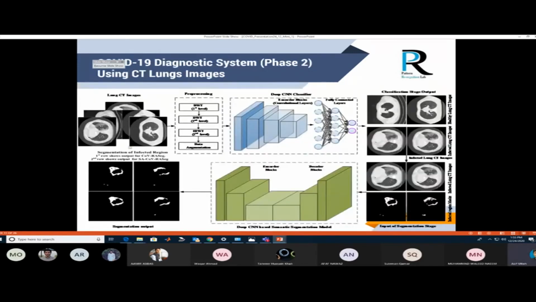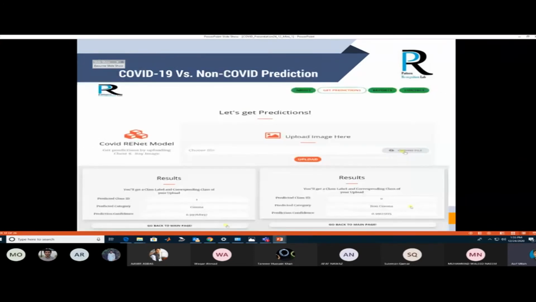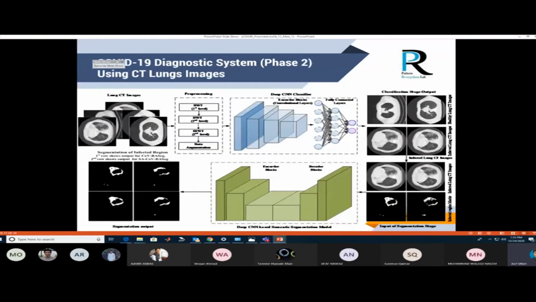The second phase of our project is the COVID diagnostic system. In the COVID diagnostic system, whenever a person is considered to be COVID infected, they are provided for detailed analysis to the diagnostic system. At the input of the diagnostic system, you have to analyze the CT scan images, and CT scan images can capture the organ at every angle.